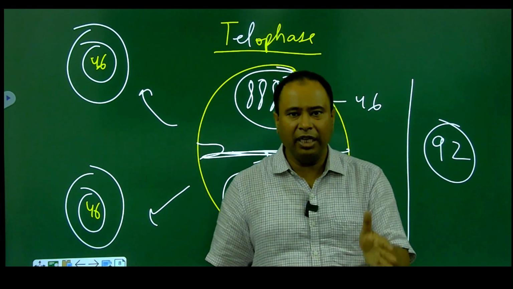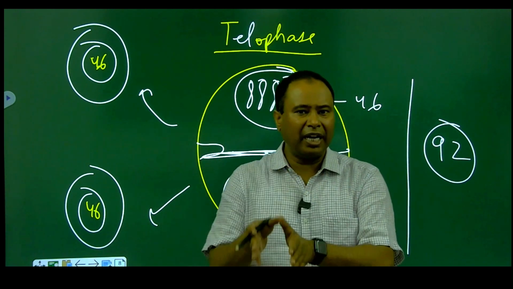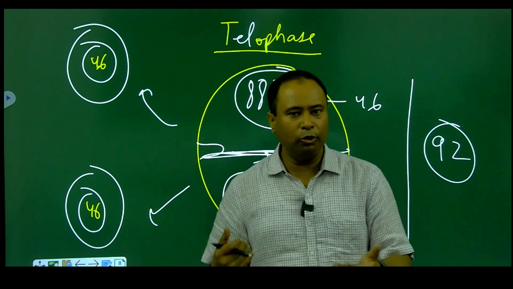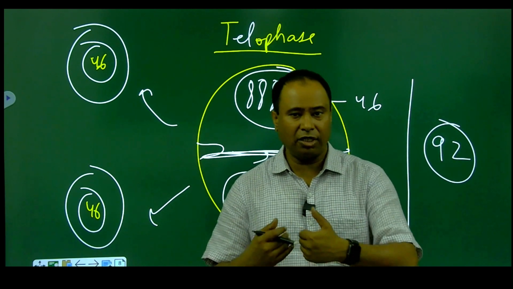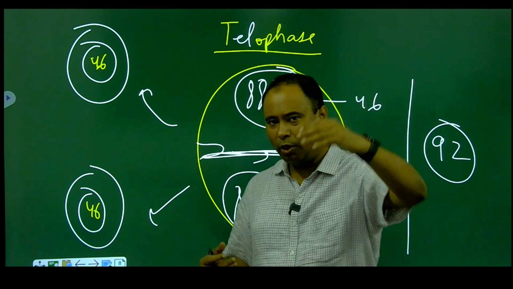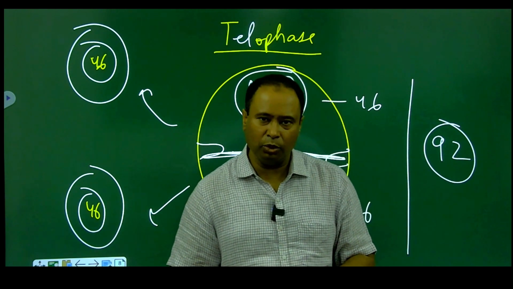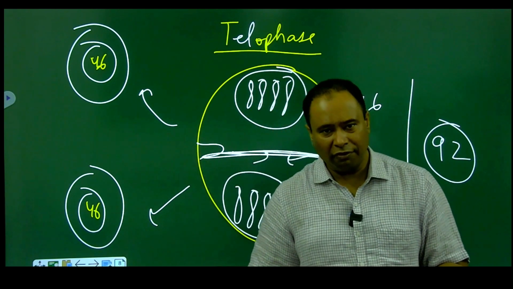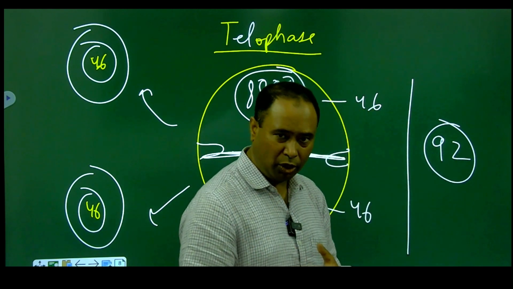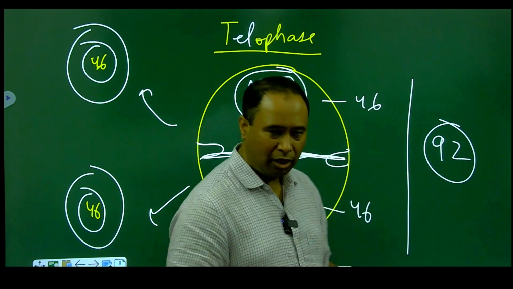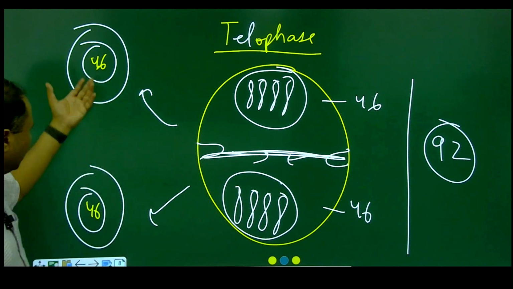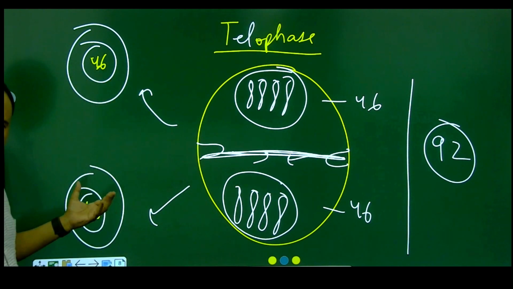In the G2 phase, we still have 46. Prophase, metaphase, still 46. But when we come to the anaphase, what happens? The sister chromatids have separated, 46 to one pole, 46 to the other pole. The total number of chromosomes increased to 92. The same follows in the telophase, and by the end of the telophase, when cytokinesis takes place, we get two daughter cells, and the number again resumes to 46.